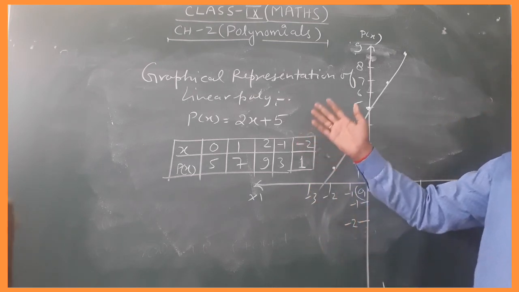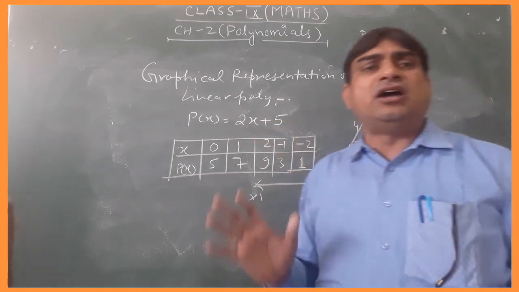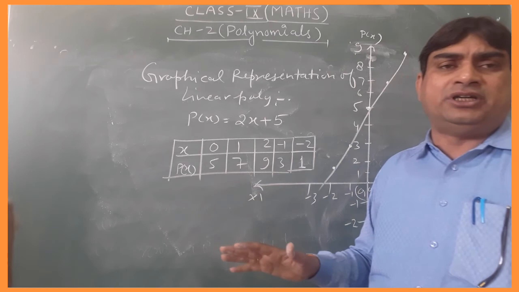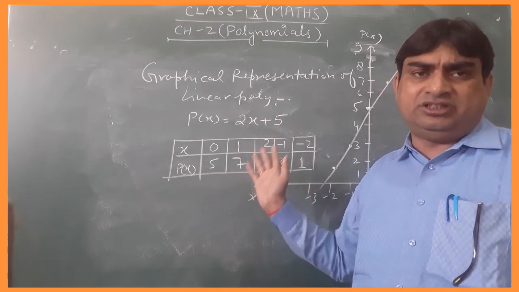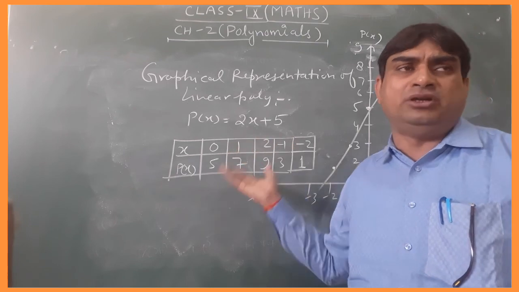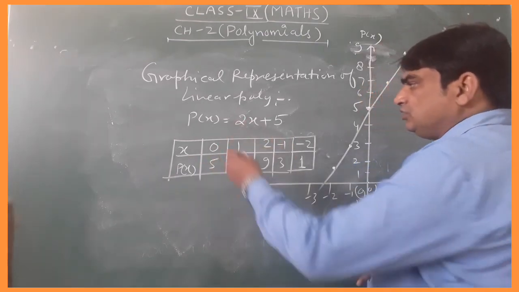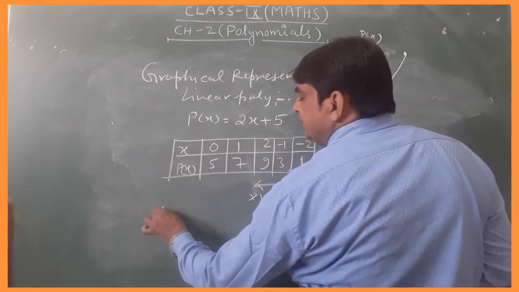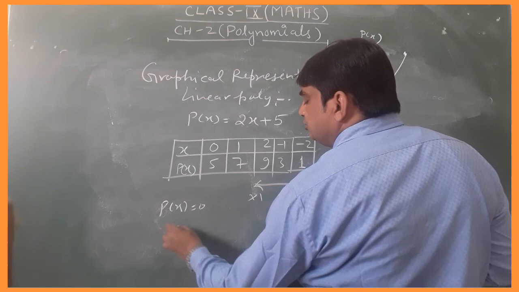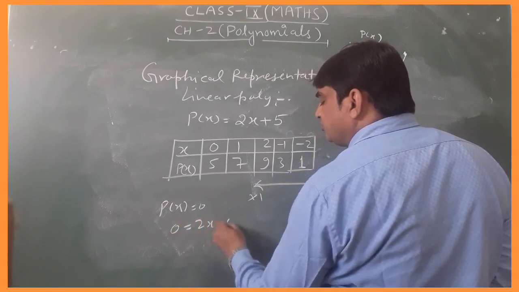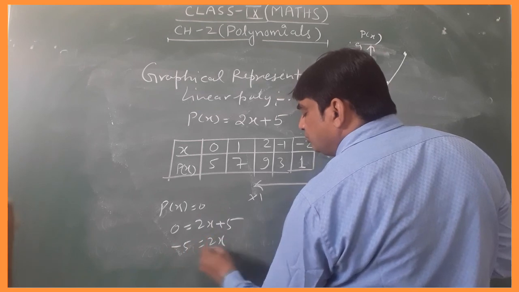Students, if you want to find the zeros of a polynomial: a zero of a polynomial is that value which, if we put it in the polynomial, makes the whole polynomial 0. Zeros means that which makes it 0. So suppose in place of p(x) we put 0, then 0 is equal to 2x plus 5. It means minus 5 is equal to 2x.